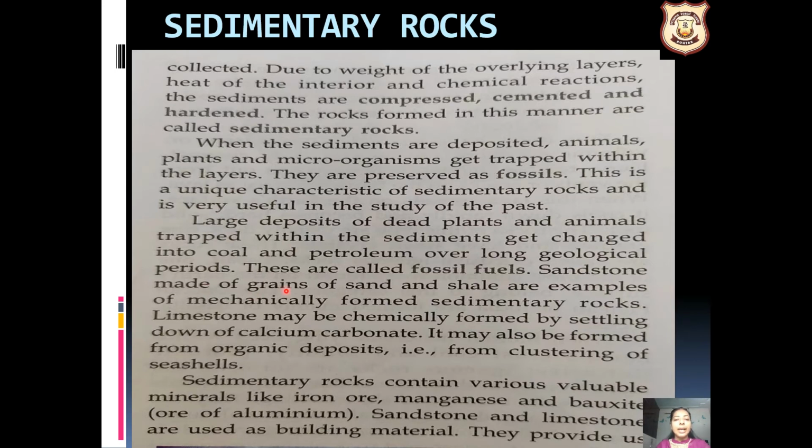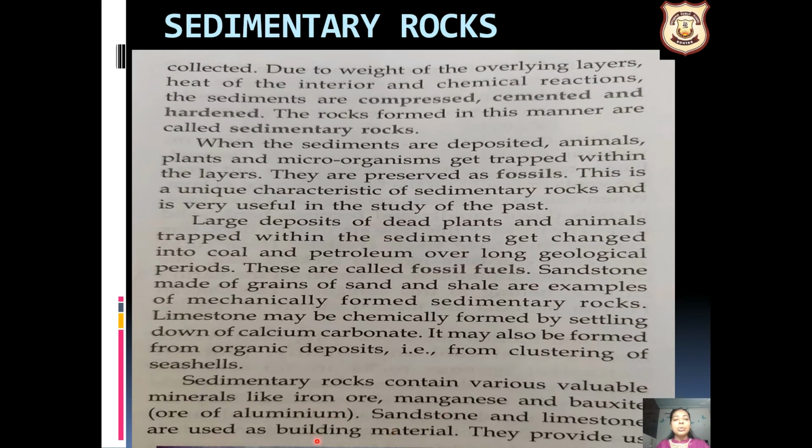Sandstone made of grains of sand and shale are examples of mechanically formed sedimentary rocks. Limestones may be chemically formed by settling down of calcium carbonate. It may also be formed from organic deposit, that is the clustering of the seashells. Sedimentary rocks contain various valuable minerals like iron, manganese and bauxite.